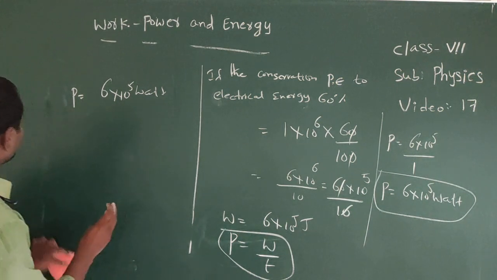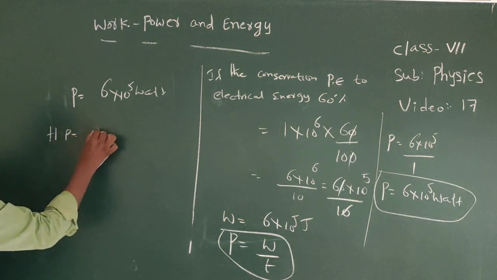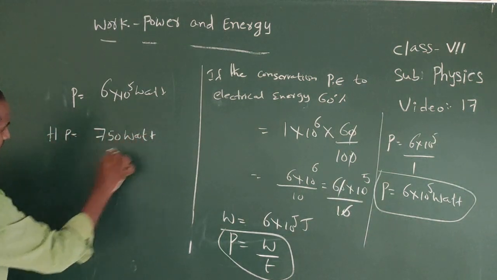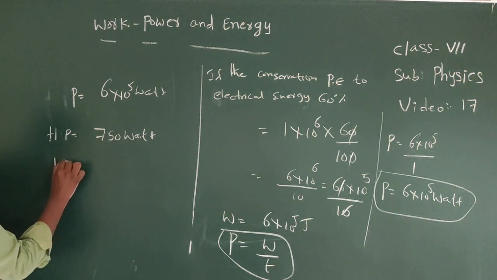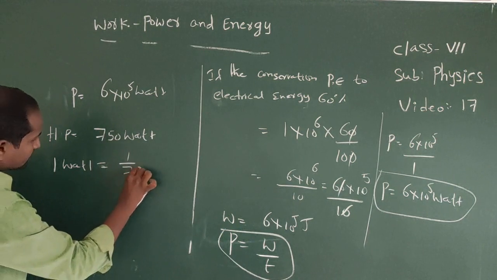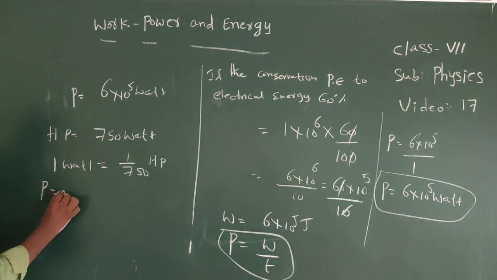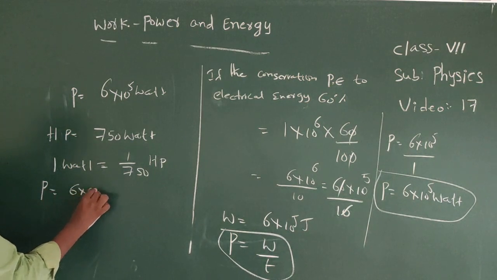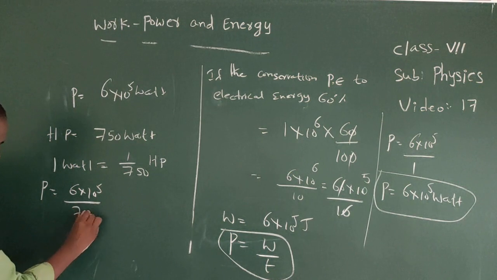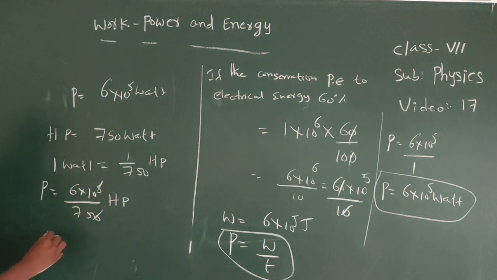We know that 1 HP equals 750 watt, so 1 watt equals 1 by 750 HP. Therefore power equals 6 into 10 power 5 by 750 horsepower. One zero cancels.